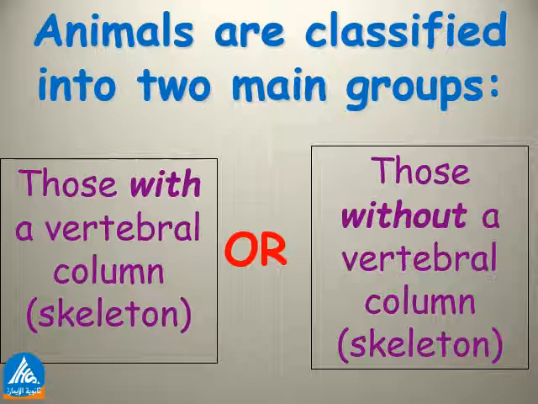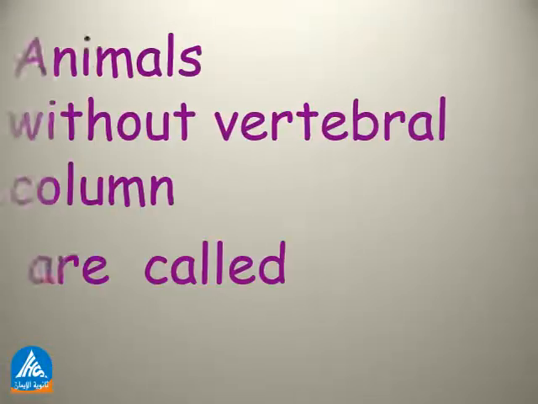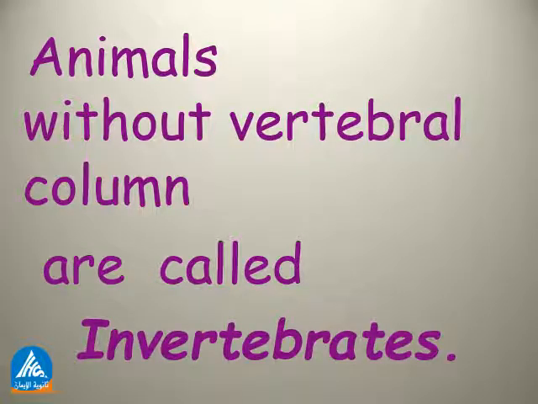Today we are going to talk about animals without a vertebral column. We are going to define these animals and mention the groups that belong to this main group. Animals without a vertebral column, or a backbone or a skeleton, are called invertebrates.